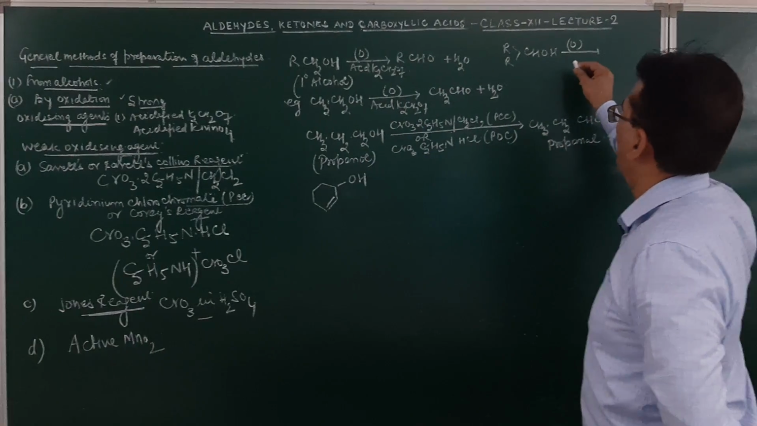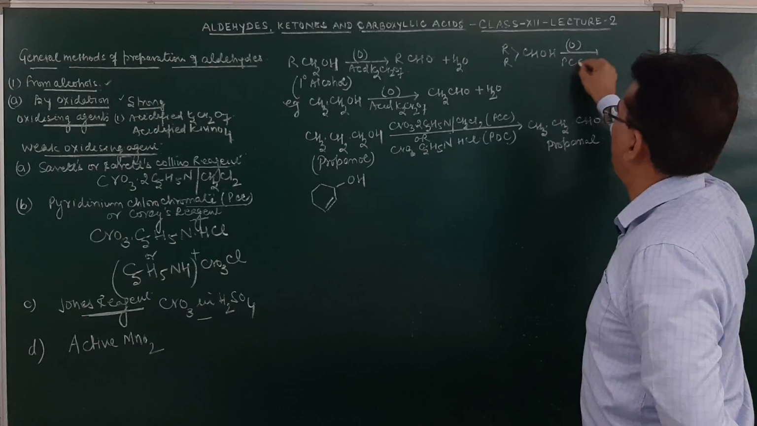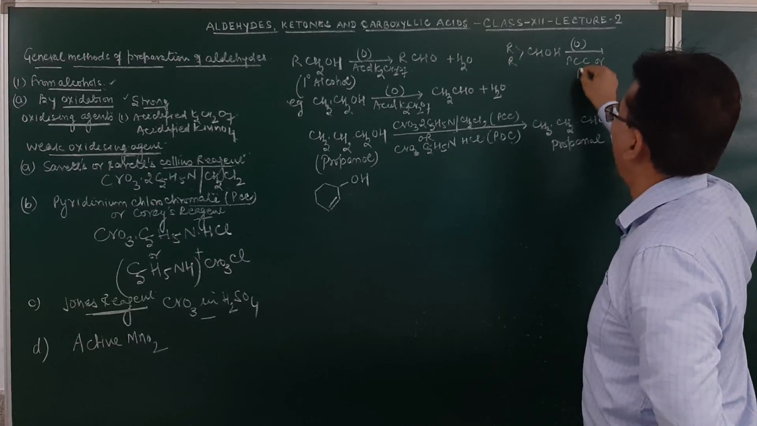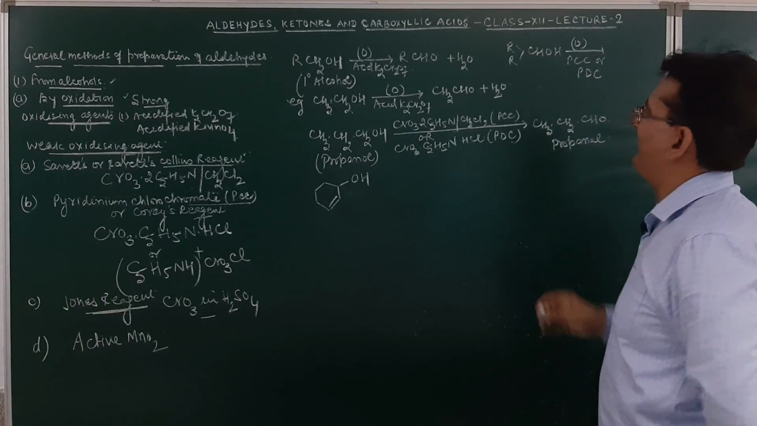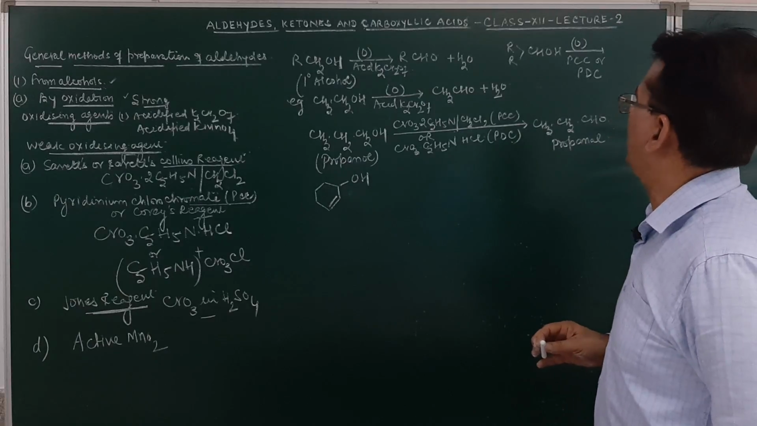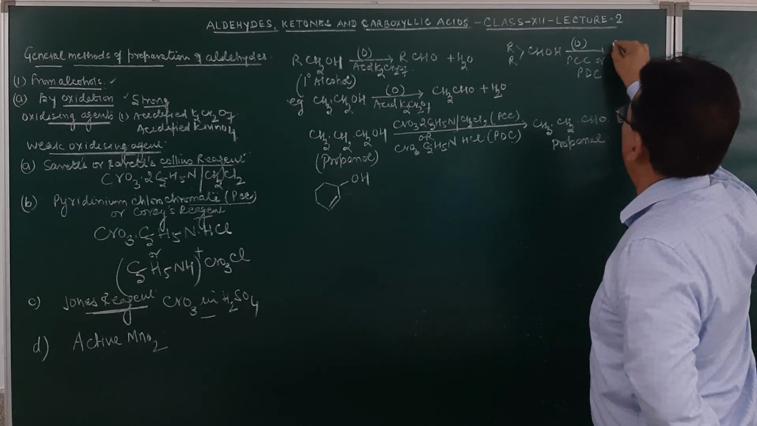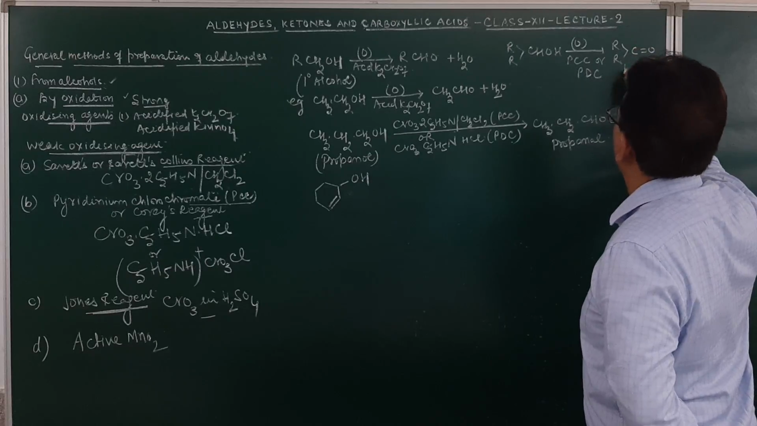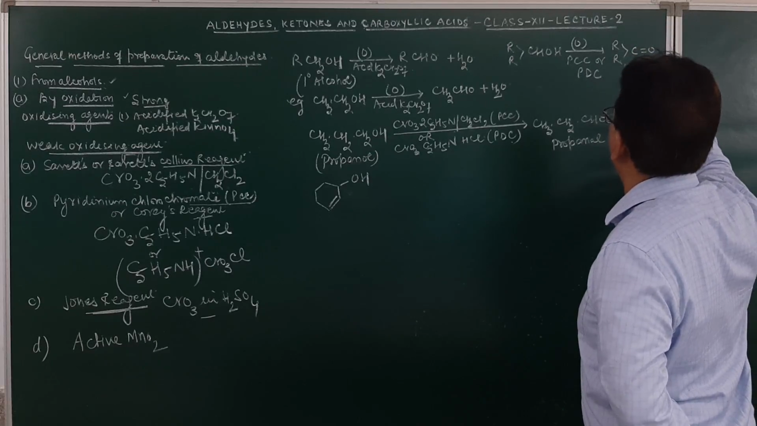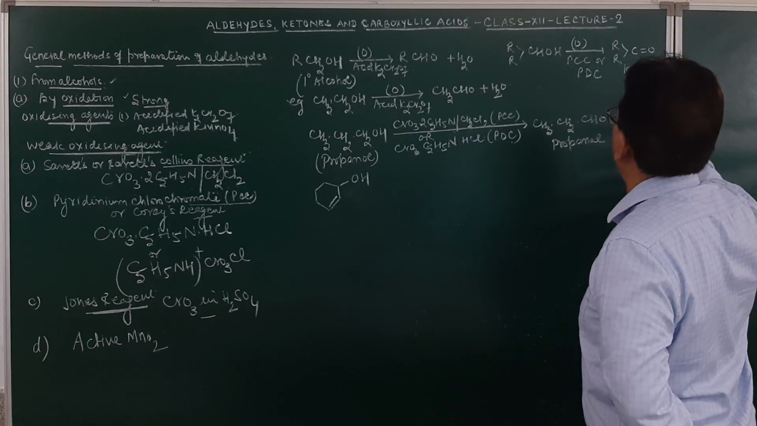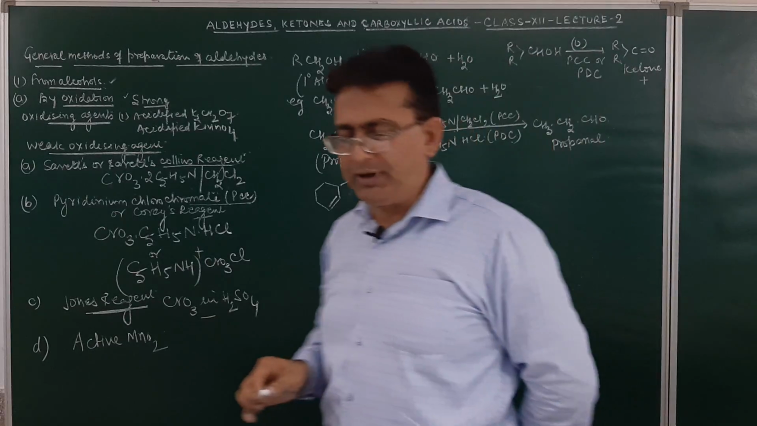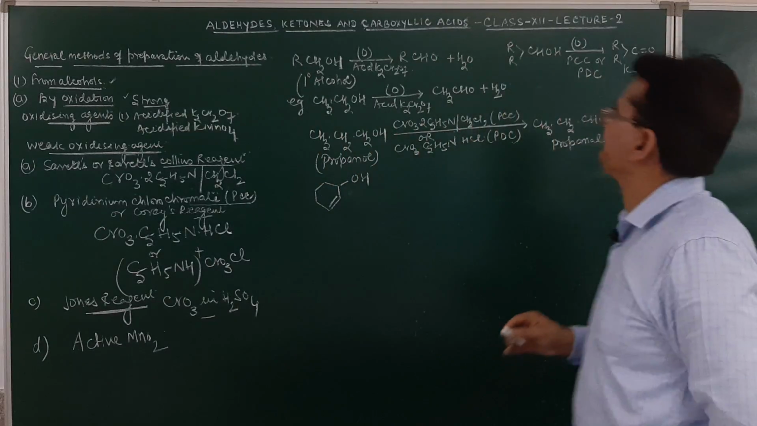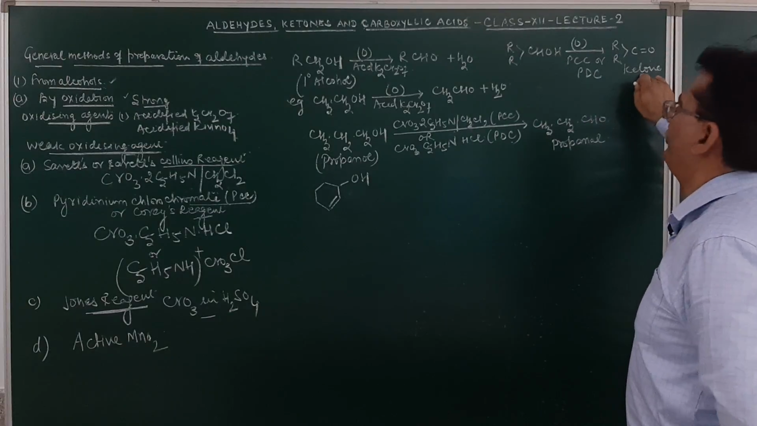So this secondary alcohol on oxidation in presence of PCC, or we may say PDC, or acidified potassium dichromate or alkaline KMnO4, may result in the formation of a ketone molecule over here. So the product obtained will be ketones. Am I clear? Yes or no, student?